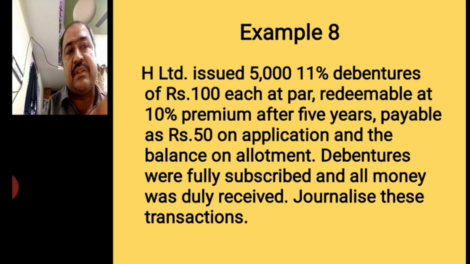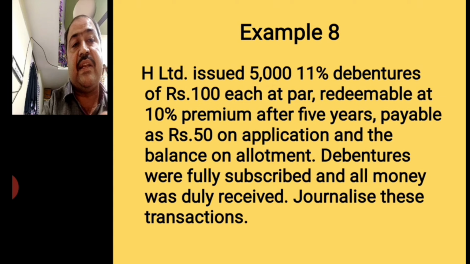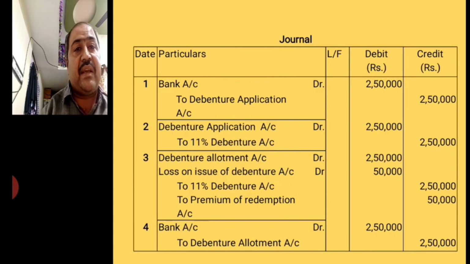Here the amount is redeemable at 10% premium after 5 years, and 50 rupees is called at the time of application, and the remaining amount is called at the time of allotment and call. So let's see how the 4 journal entries are there. First, bank account debit to debenture application account. Here 50 rupees, 5,000 into 50, is 2 lakh 50,000. Debenture allotment account debit to 11% debenture account, 2 lakh 50,000.